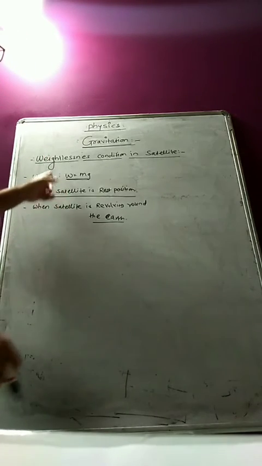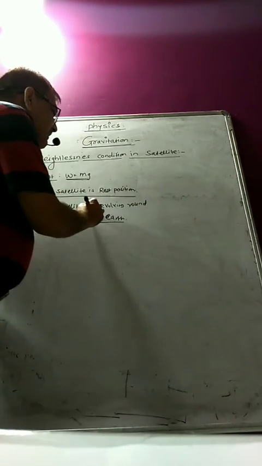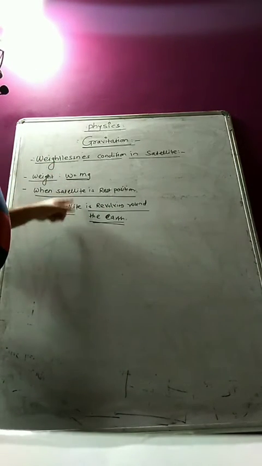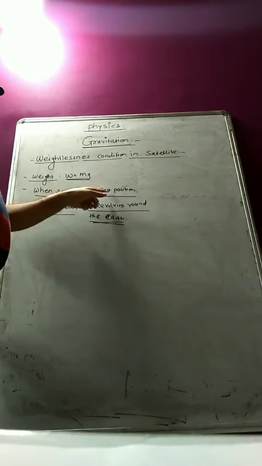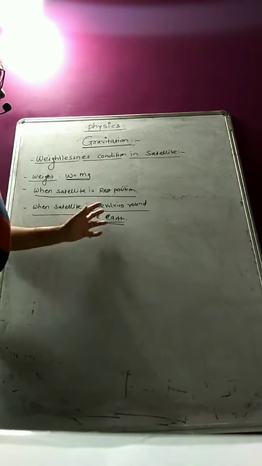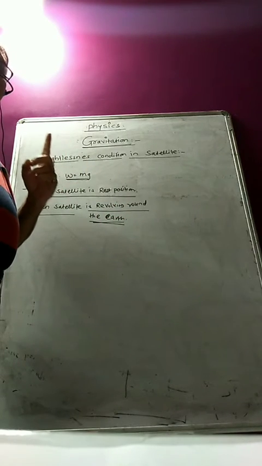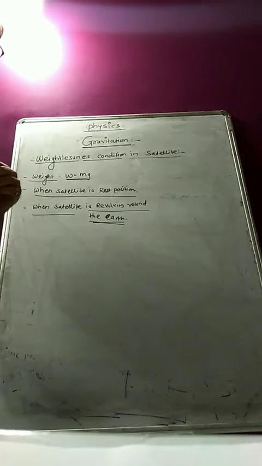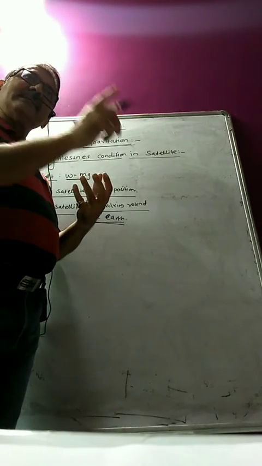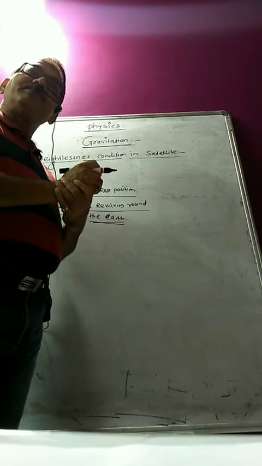But now sir, what is the weightlessness now? When the satellite is revolving around the earth, at that time he will feel weightlessness. When he is in the rest position, he has weight. So what happens when the satellite is revolving around the earth? The astronaut is again in the satellite, but the satellite is revolving around the earth. Now what will happen?